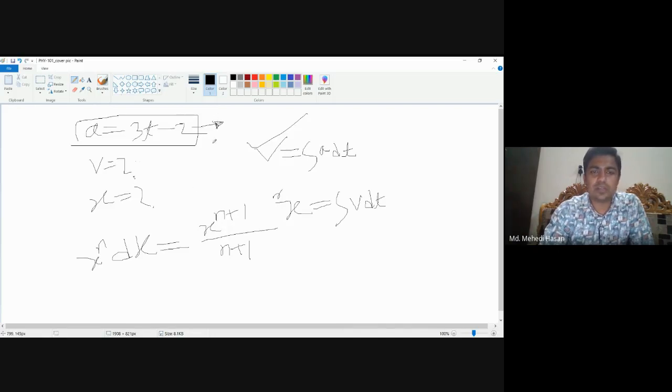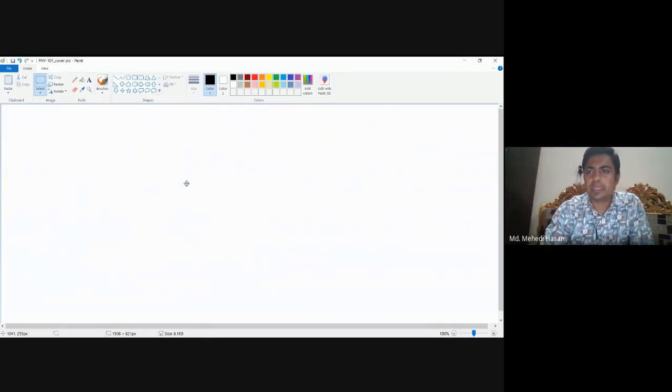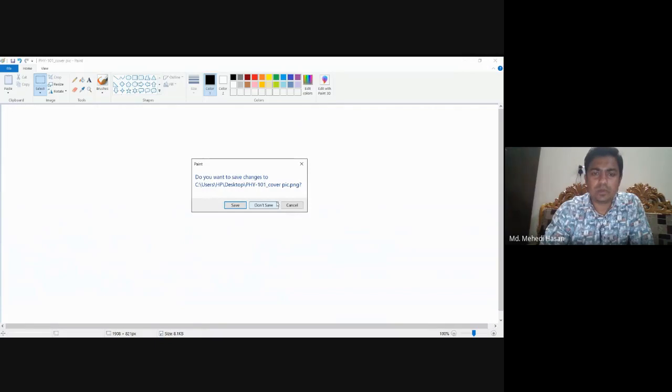Okay, so this is the procedure: how we can find the position, velocity, and acceleration, either by differentiating or integrating. So this is all about lecture 1, week 2, and in the next discussion class I will discuss motion in the two-dimensional case. Do you have any question regarding this lecture or the previous two lectures?